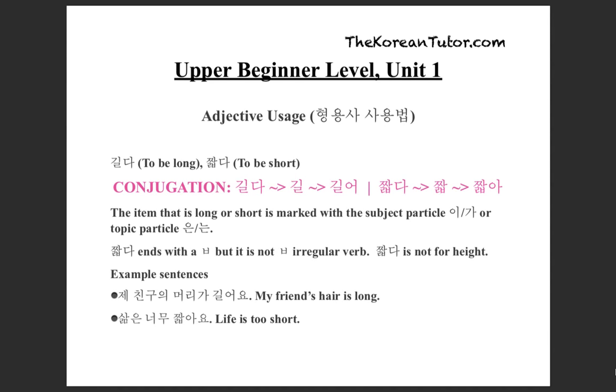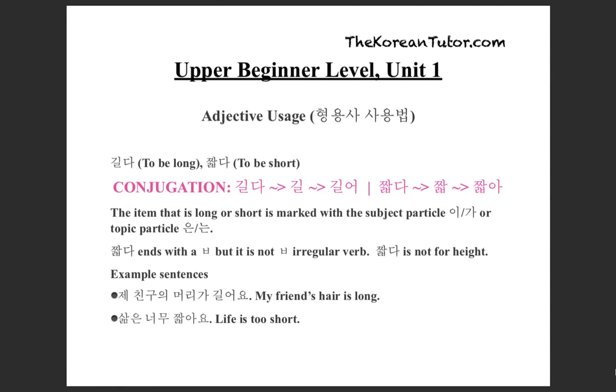길다, to be long. 짧다, to be short. Here's how you conjugate. 길다, 길, 길어. 짧다, 짧, 짧아. The item that is long or short is marked with the subject particle, 이 or 가, or topic particle, 은 or 는.